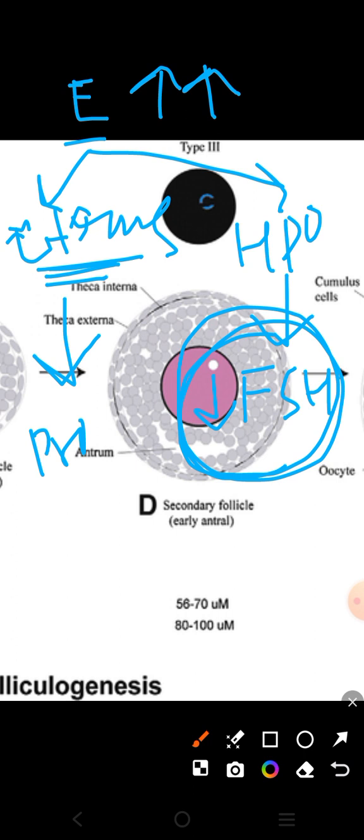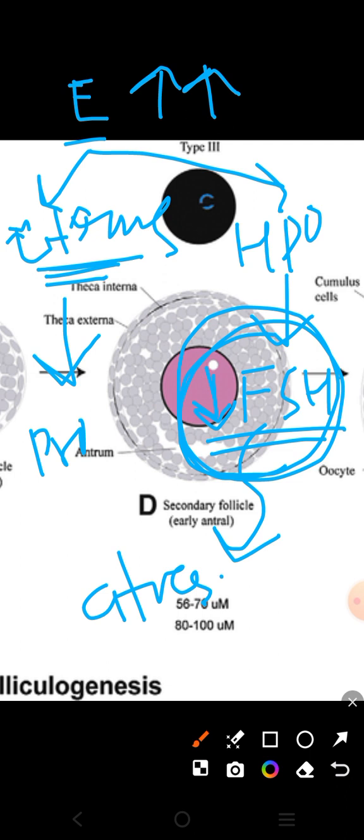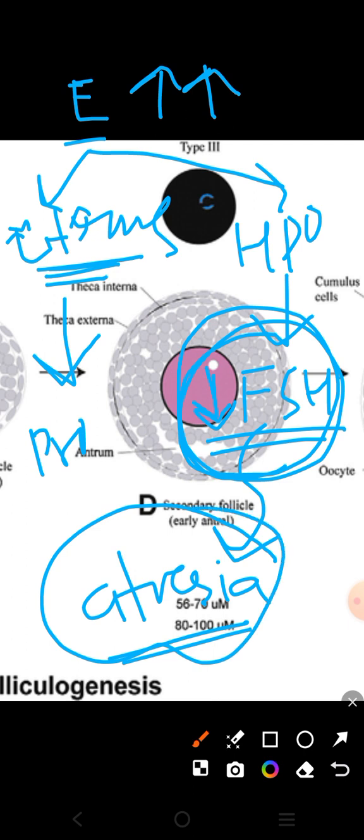That is why, when FSH signals are reduced from the hypothalamic pituitary axis, there is attrition, there is atresia of all these other follicles, and only one follicle will remain, that is the dominant follicle. Only that follicle will remain and the rest will undergo atresia. And that dominant follicle has which features? The dominant follicle has very efficient aromatase activity, and it has a very high concentration of LH receptors, and it will cause that follicle to survive, and the remaining follicles will just undergo